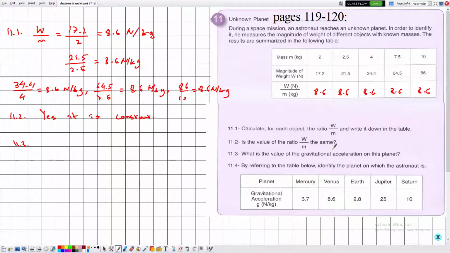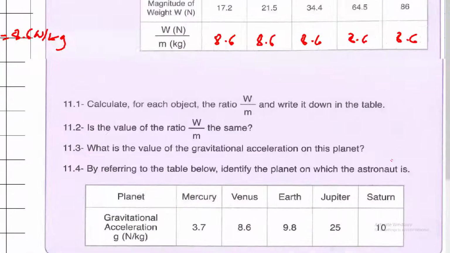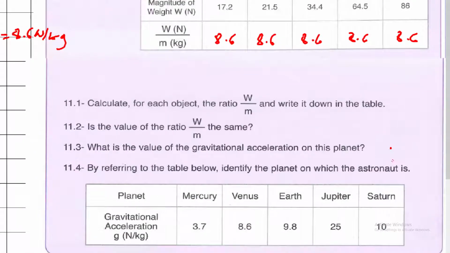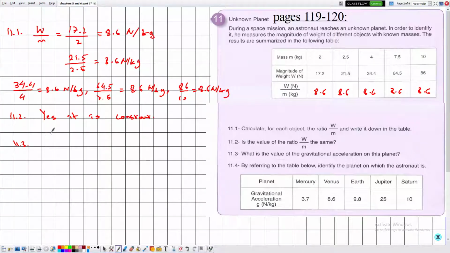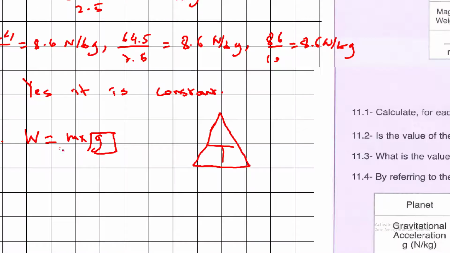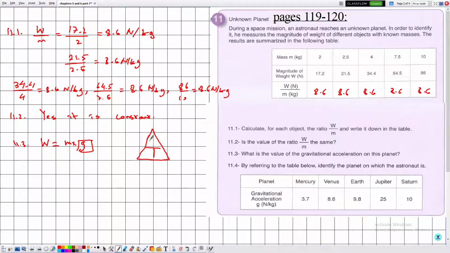Now in 11.3, what is the value of the gravitational acceleration on this planet? So they are asking us about g. We have that W is equal to M multiplied by g, and we are interested in determining the value of g. So constructing the triangle of this formula, because we have a multiplication, W will be at the top, M and g at the bottom, putting our hand over g.